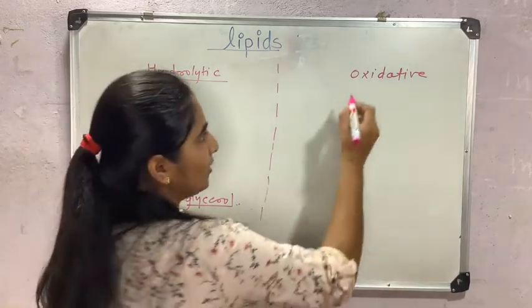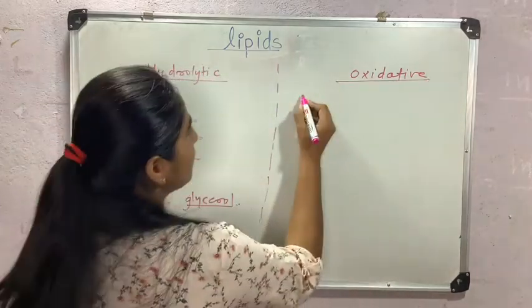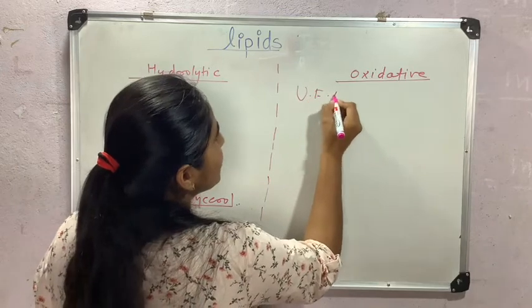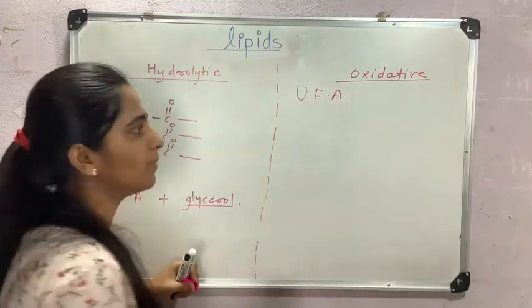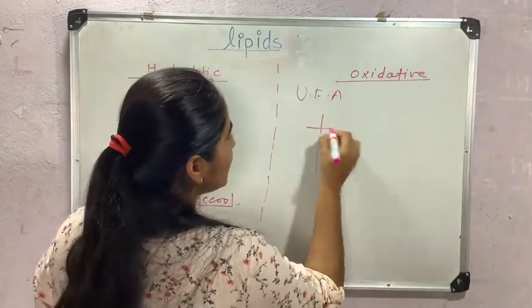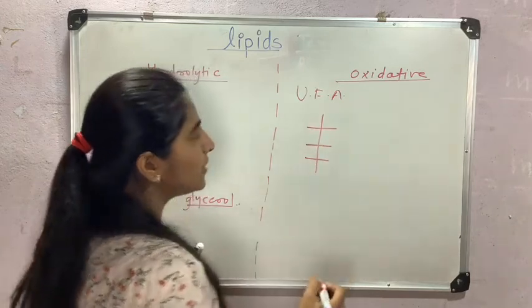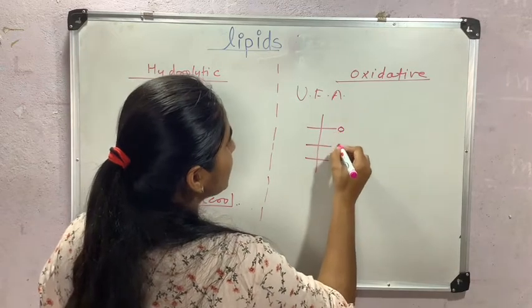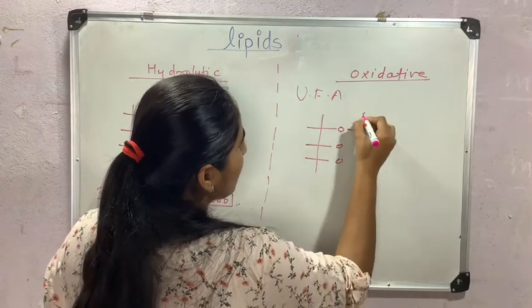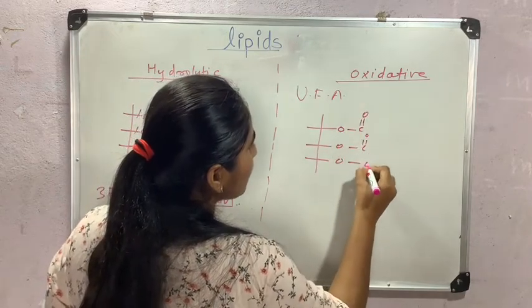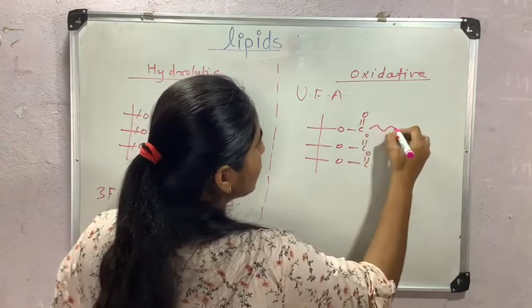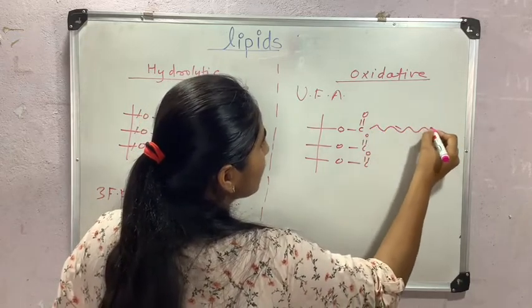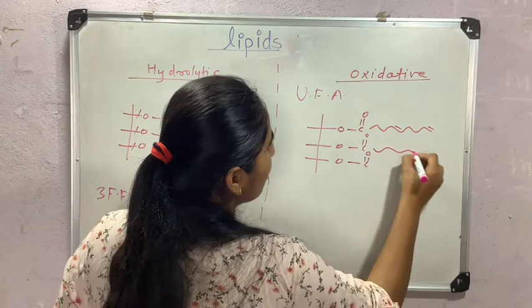And in oxidative reaction, here unsaturated fatty acid or unsaturated hydrocarbon, this oxidation occurs. Oxidation means addition of oxygen. Here, suppose this O and this is the remaining chain. There may be double bonds.